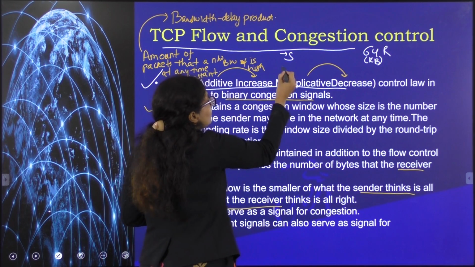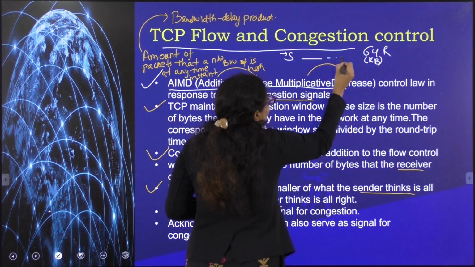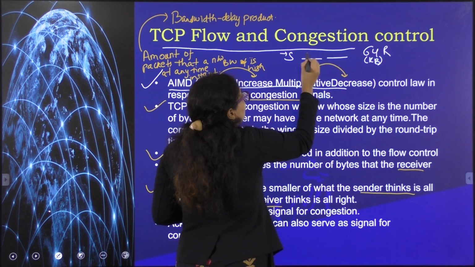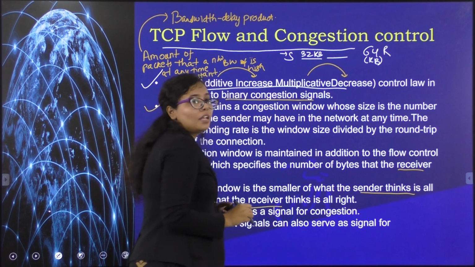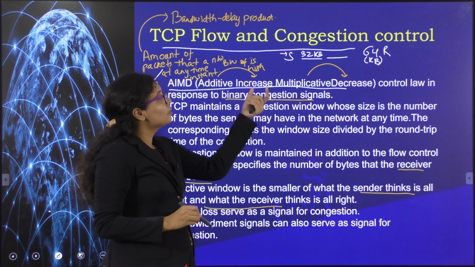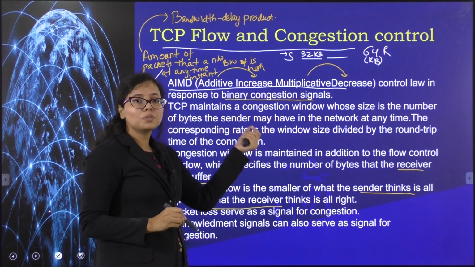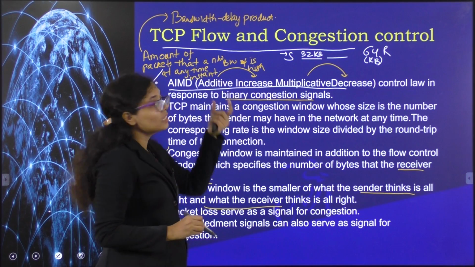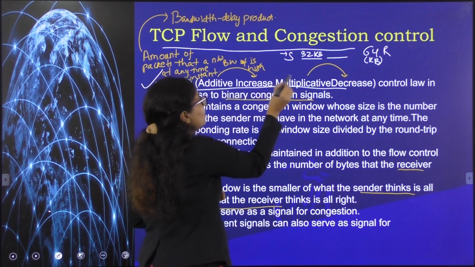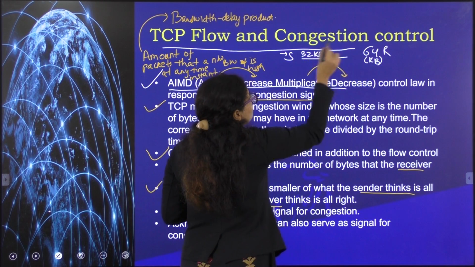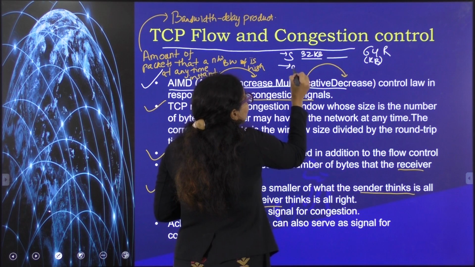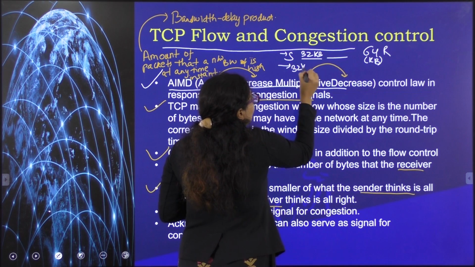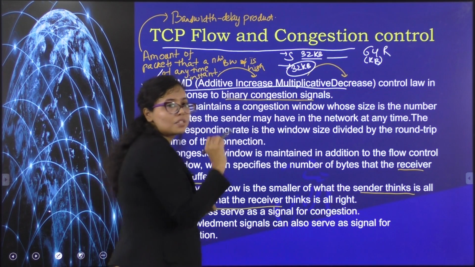But the sender also sees that the links in between are only supporting a maximum of 32 kb, that is the bandwidth delay product. So the sender will choose the smaller of these two, which is 32, and it will adjust its window size to 32 kb and send the data to the receiver accordingly.